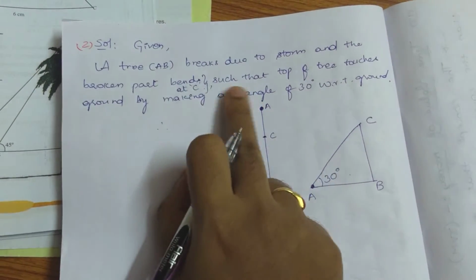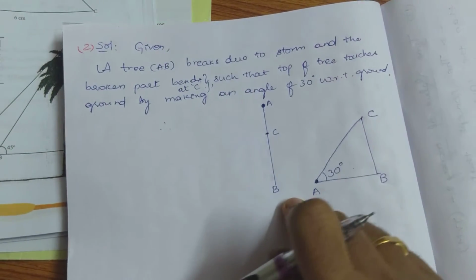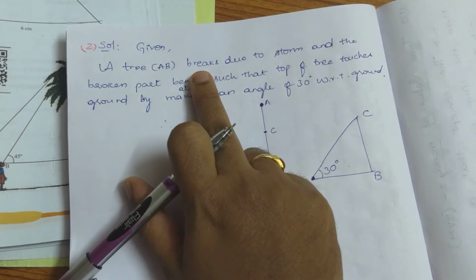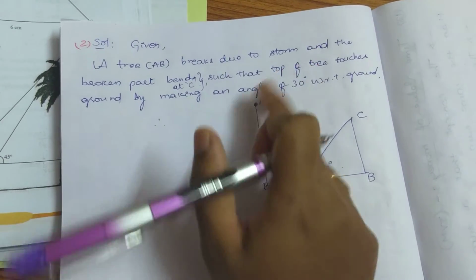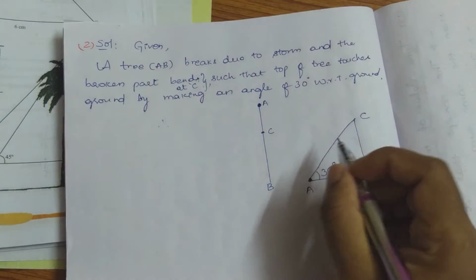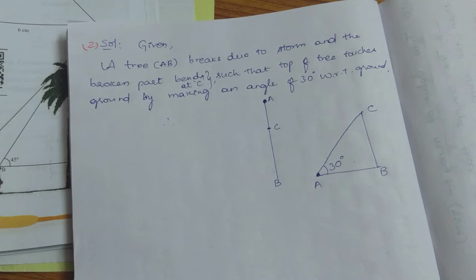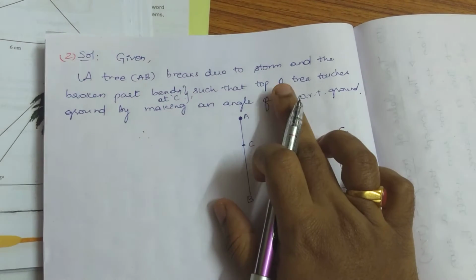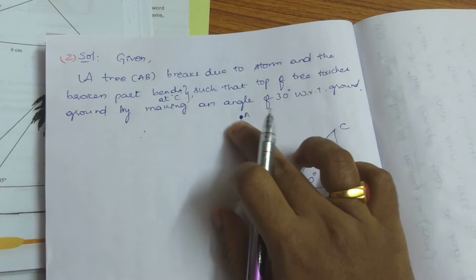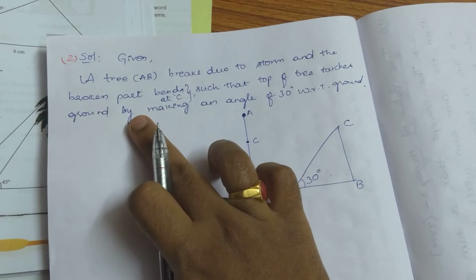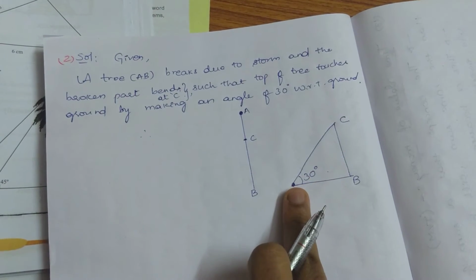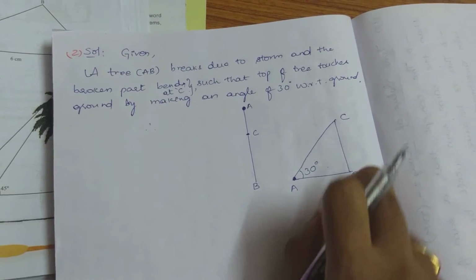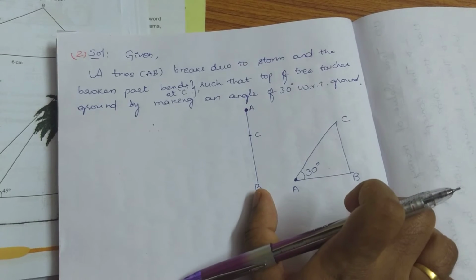See here, a tree, we have assumed it as AB, no? AB is the total length of the tree before it is fallen. So, a tree AB breaks due to storm and the broken part bends at point C. That is what I have explained you in the question only. Such that top of the tree, it means not this one, top of the tree touches ground. So this top of the tree touches the ground by making an angle of 30 degrees with respect to the ground. Correct? So the information what was given, I have put it in the form of a diagram.